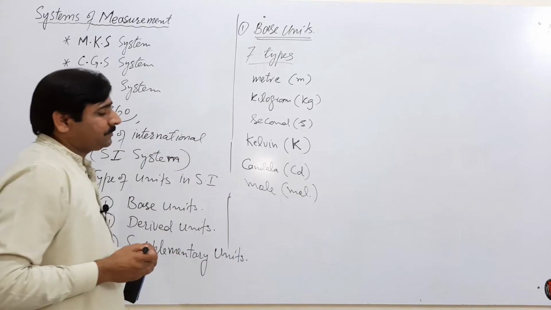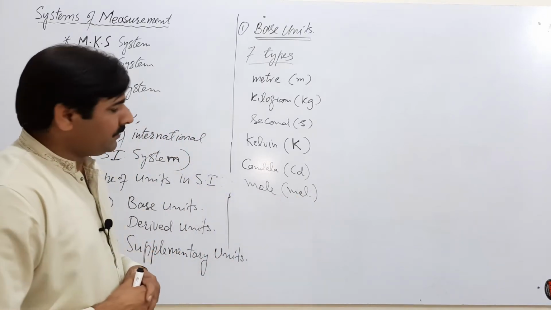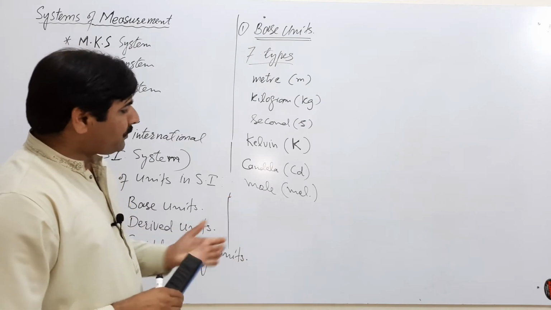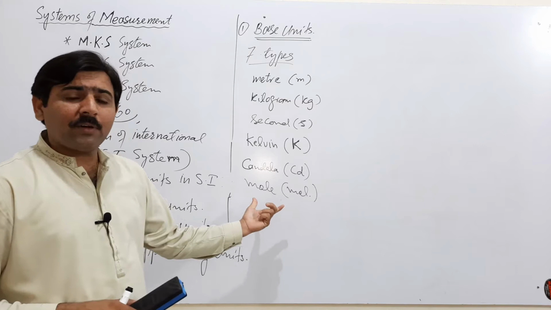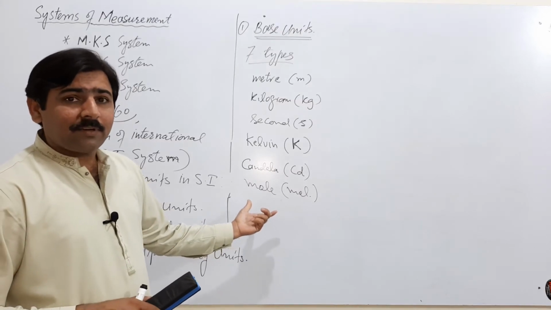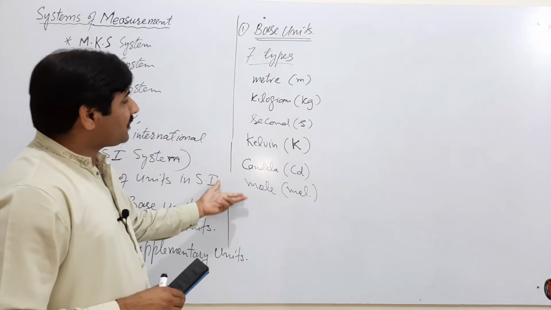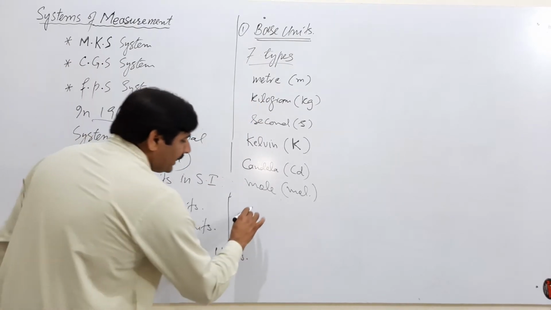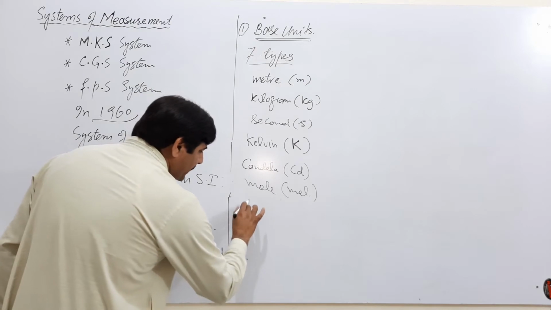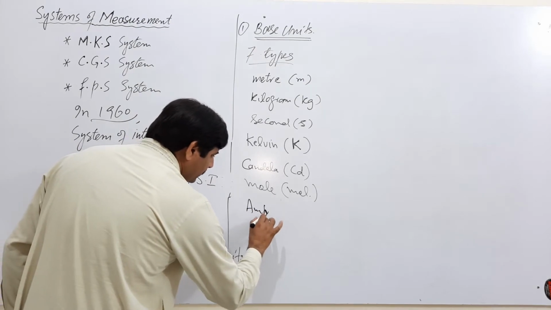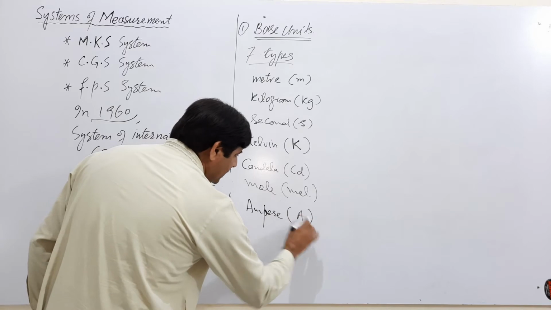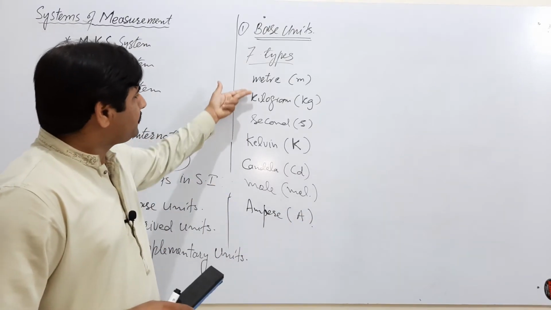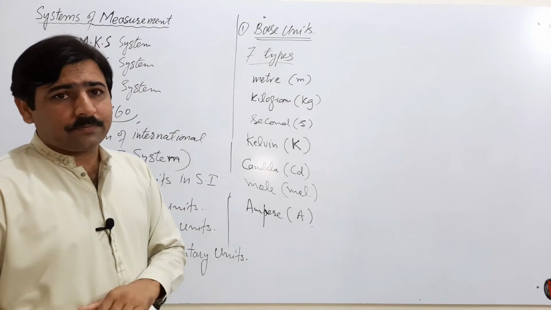When the amount of substance is considered in the number of atoms or number of ions, then we prefer to measure the amount of substance in the form of moles. Otherwise, for macroscopic objects, the amount of substance is measured in kilograms. And electric current, whose unit is ampere, is represented with capital A. These are the 7 base units in the System of International.